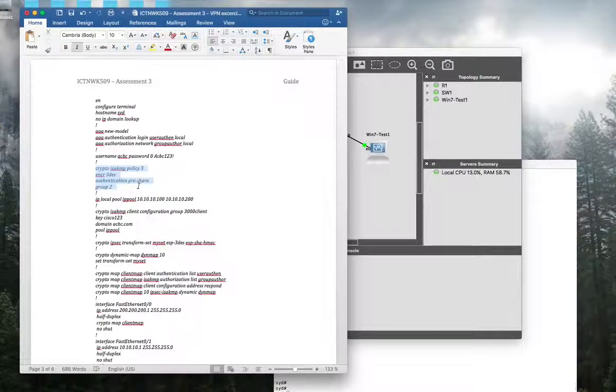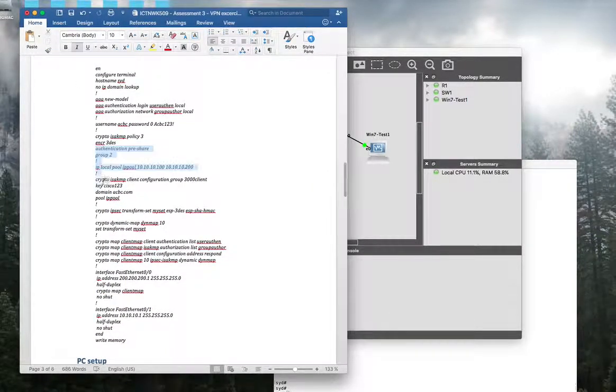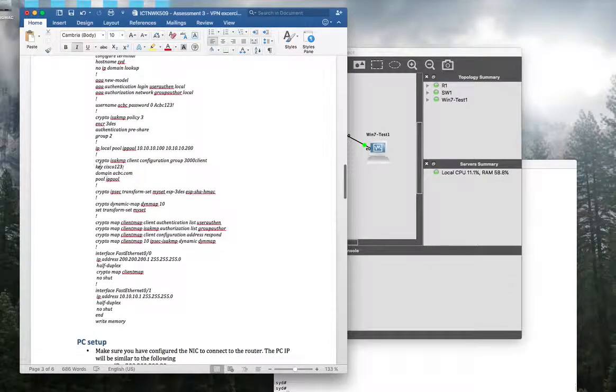And you will enable crypto isakmp and give them a policy number, and specify encryptions, what kind of encryption method you will use. In this case, we declared the 3DES encryption method, etc. etc. Okay. You will type all these command lines line by line. Okay.